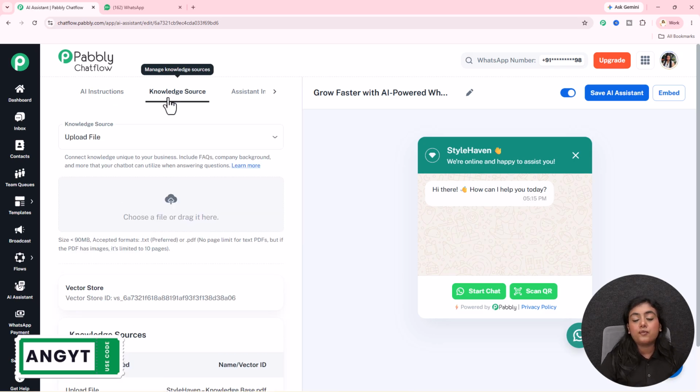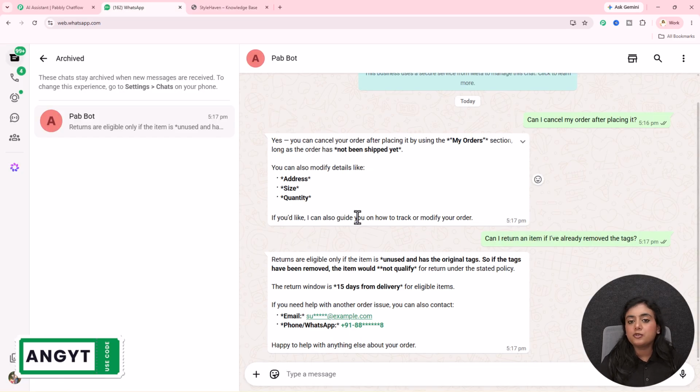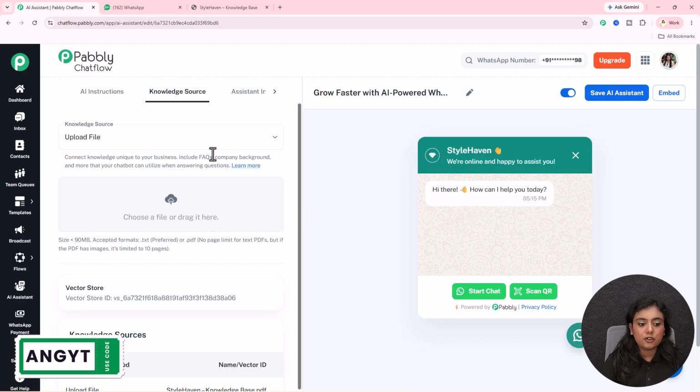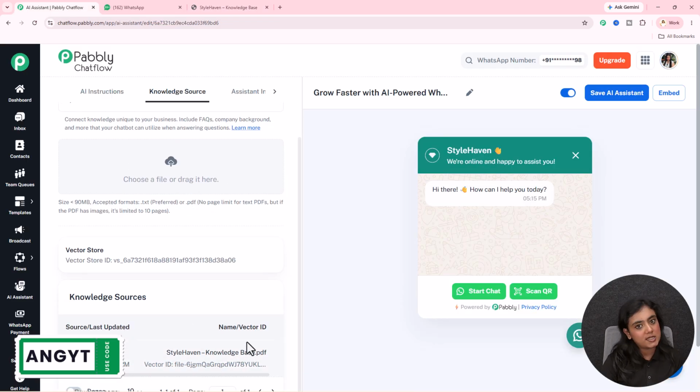Now next is a very important section, that is knowledge source. Now this AI assistant is replying to the queries according to my business. But how did the AI know about my business, products, policies, what is my business, how did I start my business, everything? How did this AI assistant know all the details? So for that, create a document explaining what your business is all about. If you want to learn how you can create the best knowledge base possible, check out the video link added in the description section below. I've already created a video on it. Okay, so I have created this amazing document, upload it over here. You will see the document just like this.